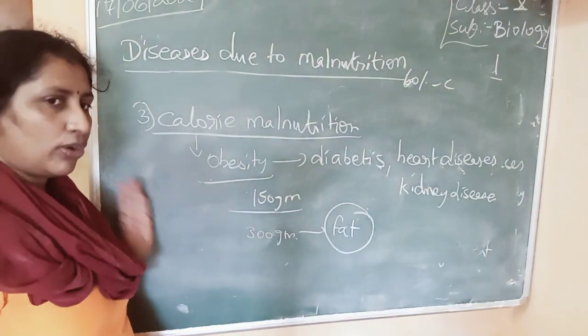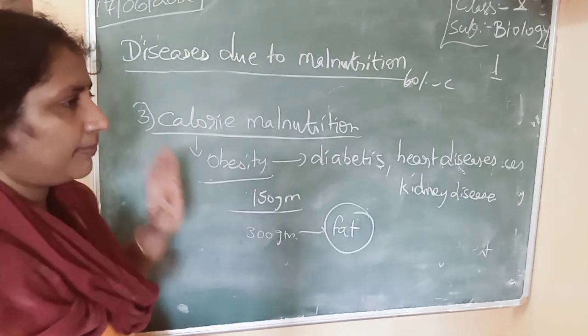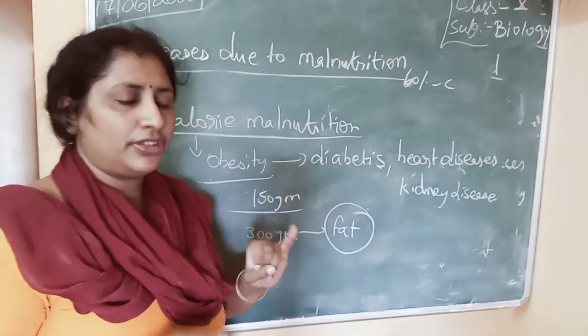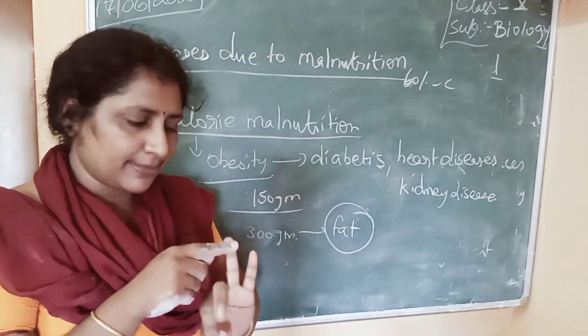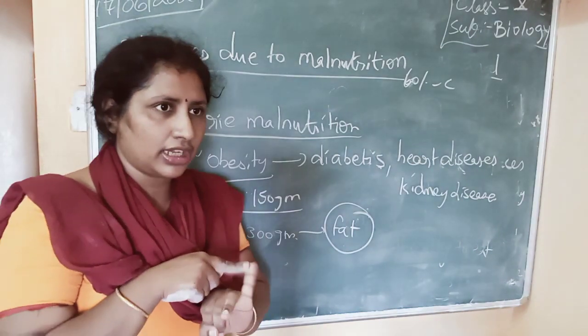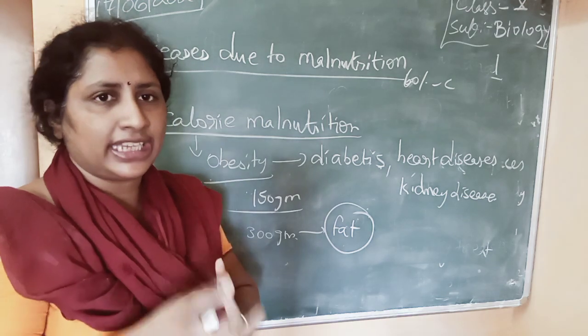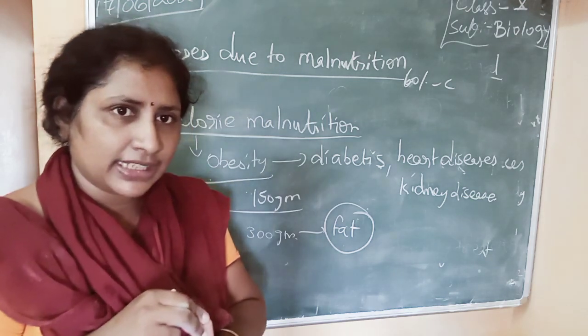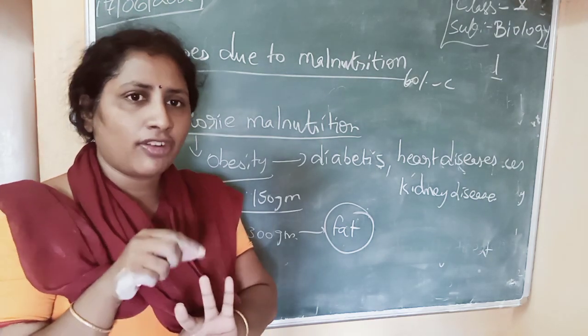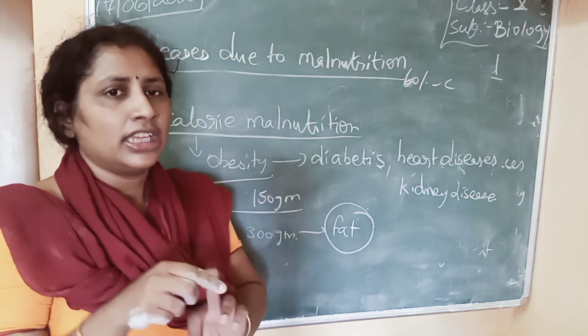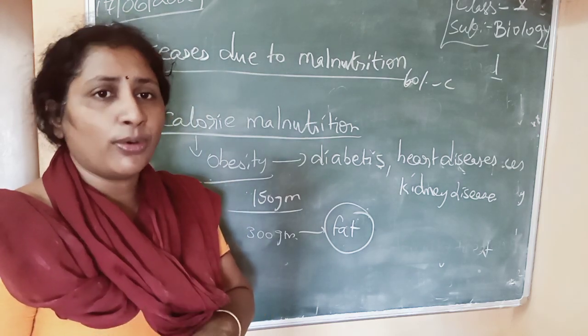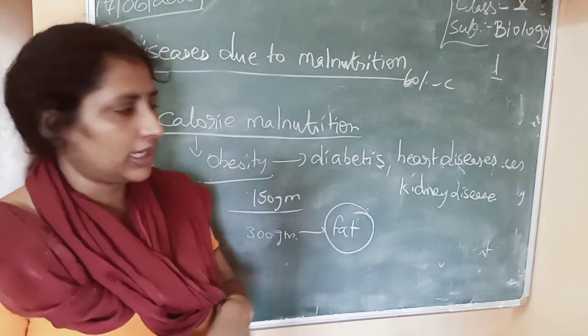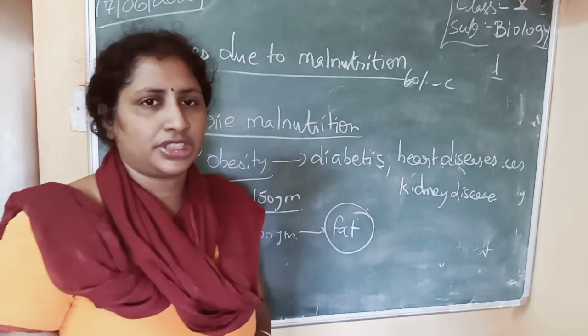So that is about obesity. These are the diseases of malnutrition: kwashiorkor, marasmus, obesity. Kwashiorkor is due to less protein intake, marasmus is due to less intake of protein and calories, and obesity is due to more amount of calories. Okay, this is about malnutrition. Thank you.